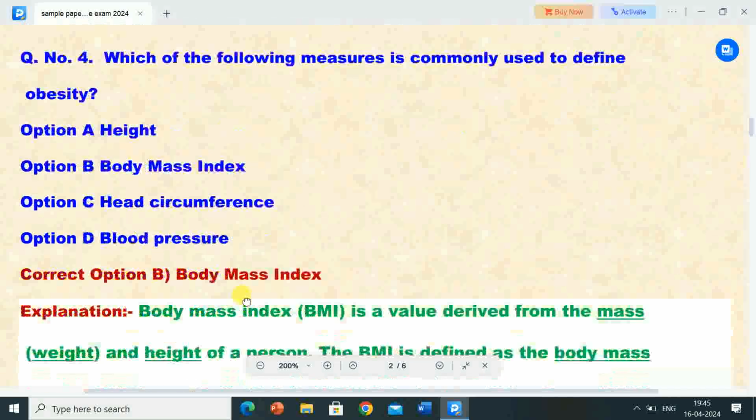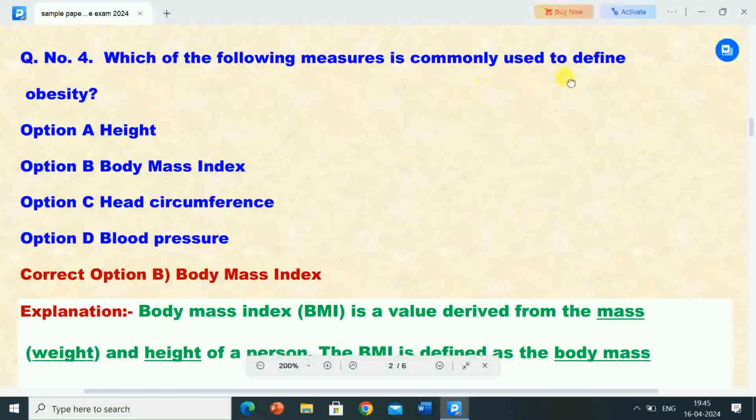Next question is 4. Which of the following measures is commonly used to define obesity? Options are A. Height, B. Body mass index, C. Head circumference, D. Blood pressure. The correct answer is option B, body mass index. So the body mass index measure is commonly used to define obesity.